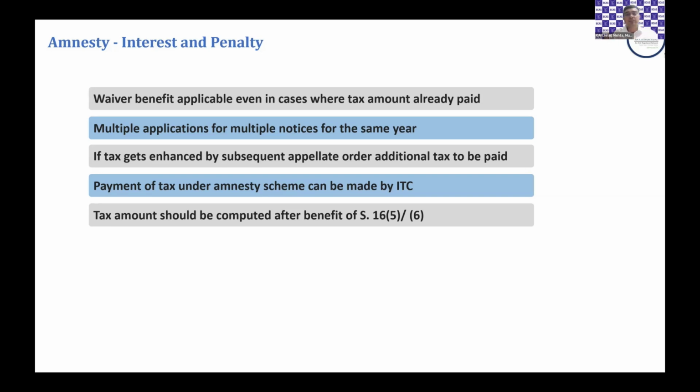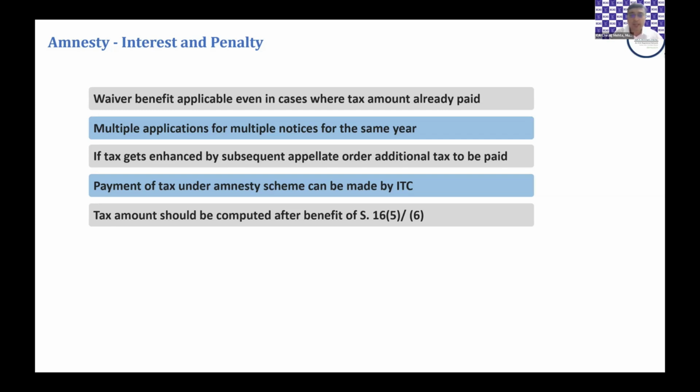At times, taxpayers have received multiple notices for the same financial year. In such cases, separate applications for each such notice or order have to be made. Now, a small catch or a small difference in this scheme is that if the department has filed an appeal against a particular order for which you are making an application under amnesty, and on appeal there is an enhancement in the demand and a favorable judgment in favor of the department, then to the extent of that enhancement, the tax quantum has to be paid in future by the taxpayer.